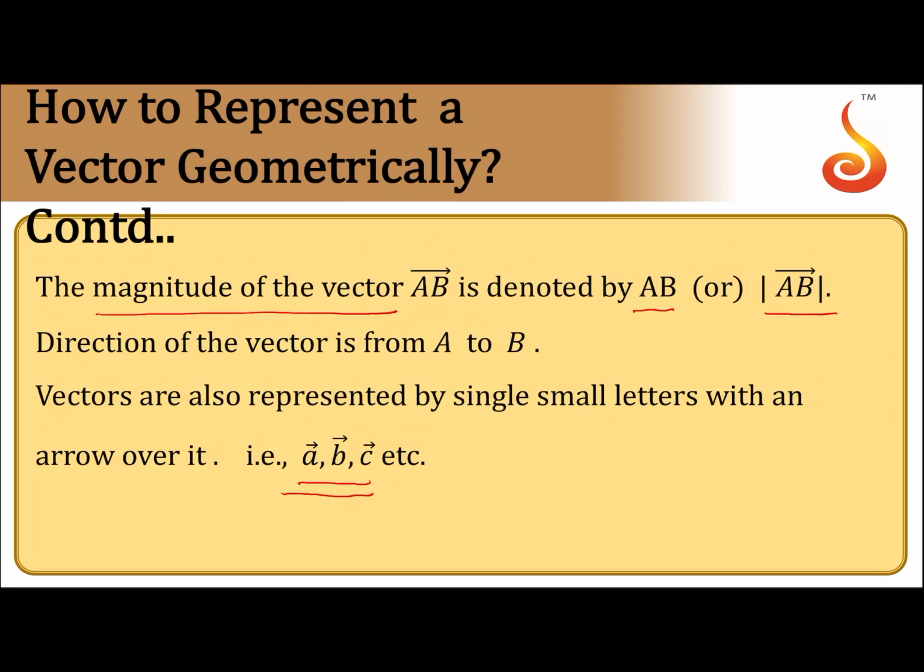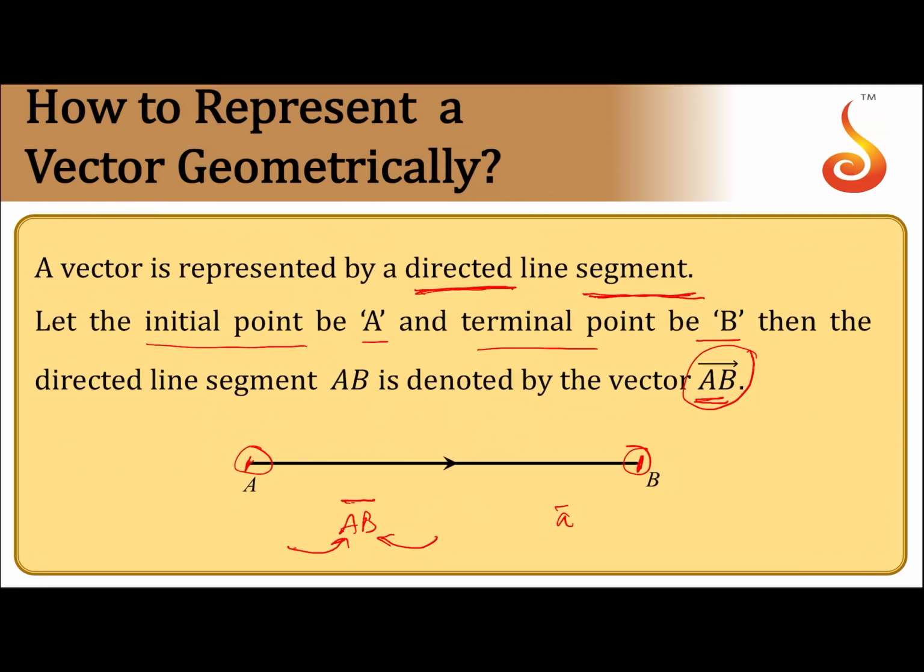This is how a vector is represented geometrically. Overall, geometrically a vector is represented by a directed line segment, the length of the line segment is the magnitude, A is called the initial point, B is called the terminal point, and it is a vector in the direction from A to B.